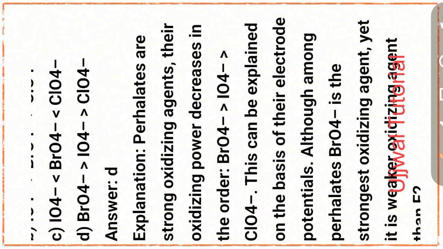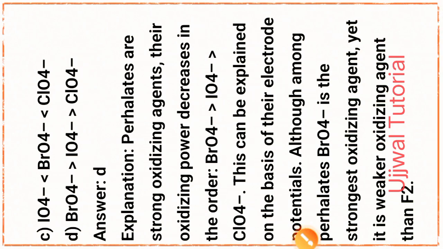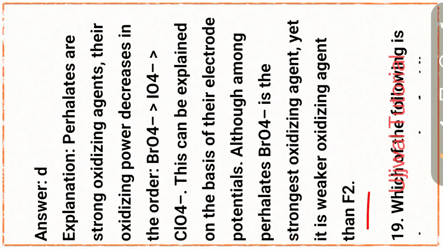Their oxidizing power decreases in the order BrO4 minus greater than IO4 minus greater than ClO4 minus. This can be explained on the basis of their electrode potential. Although among the perhalates BrO4 minus is the strongest oxidizing agent, it is yet a weaker oxidizing agent than F2.